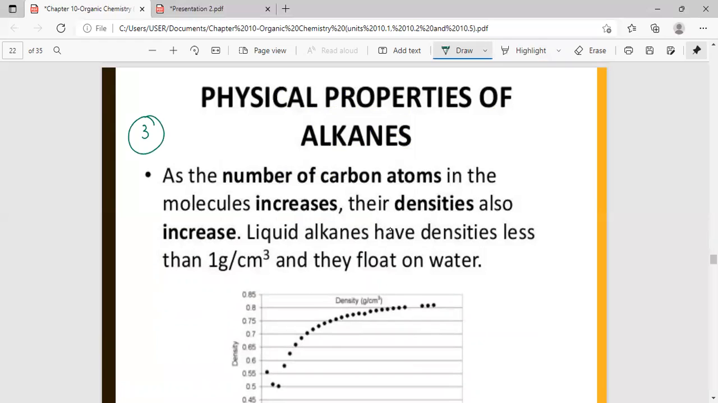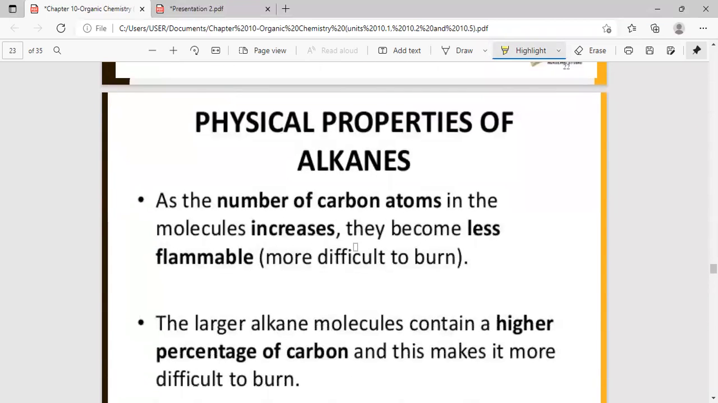As the number of carbon atoms increases, the density will increase. Obviously, each carbon atom has its own mass. So when the number of carbon atoms increases, the density will also increase. But nevertheless, some alkanes have very low densities, a density which is even less than the density of water. Density of water is 1 gram per cm cube. So if the density is less than 1, some alkanes can even float on water. Okay, so again, when the number of carbon atoms increases, the density increases. Okay, next one.